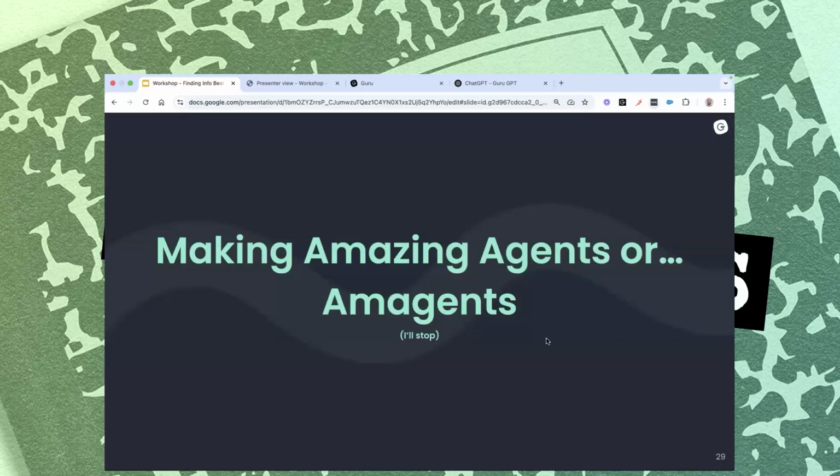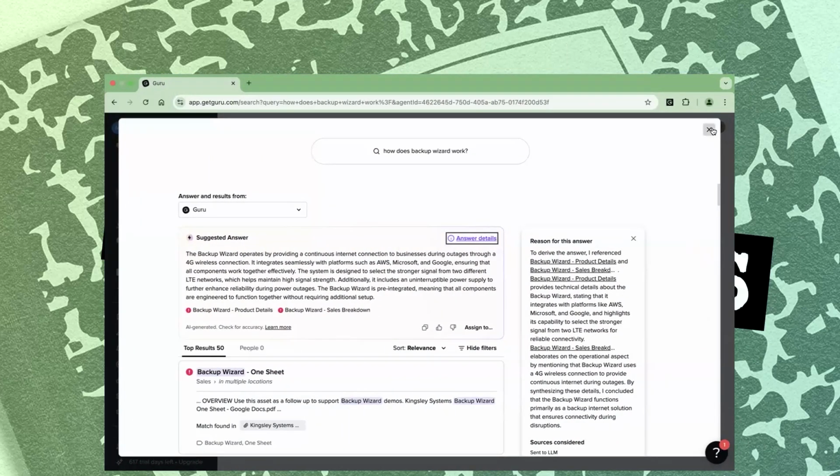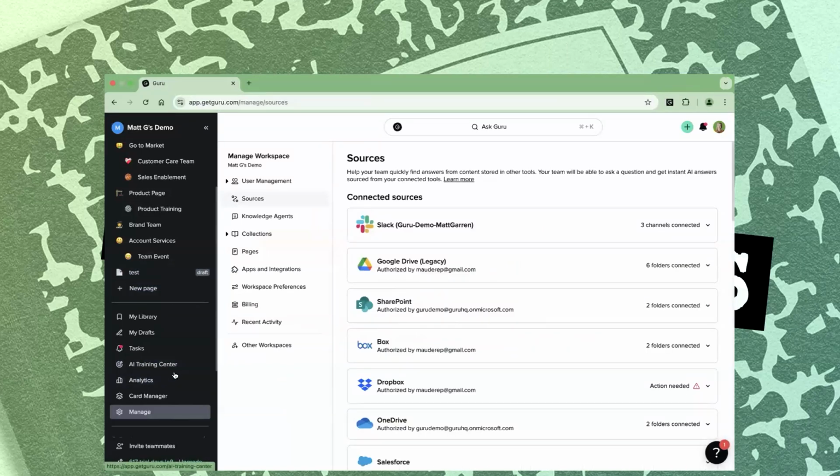So making amazing agents, or amagents, I don't know, it's a portmanteau. Hope you like it. So how to make an amagent, an amazing agent.